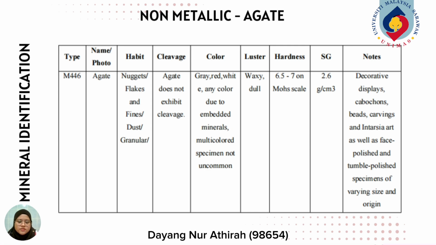The luster for the agate is waxy and dull. The hardness is 6.5 to 7 on Mohs scale, and the specific gravity for the agate is 2.6 gram per centimeter cube, and the notes for the agate are decorative displays, cabochons, beads, carvings, and intarsia art, as well as face polished and tumble polished specimens of varying size and origin.